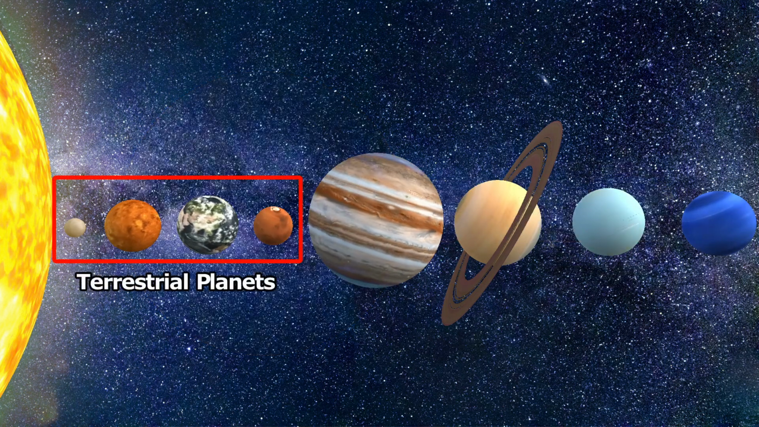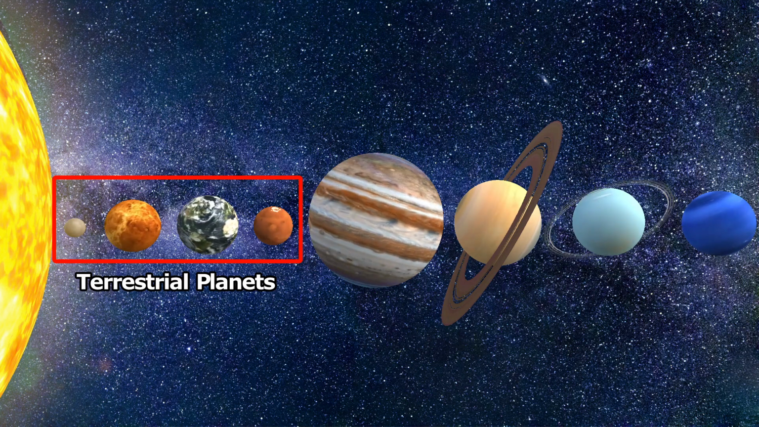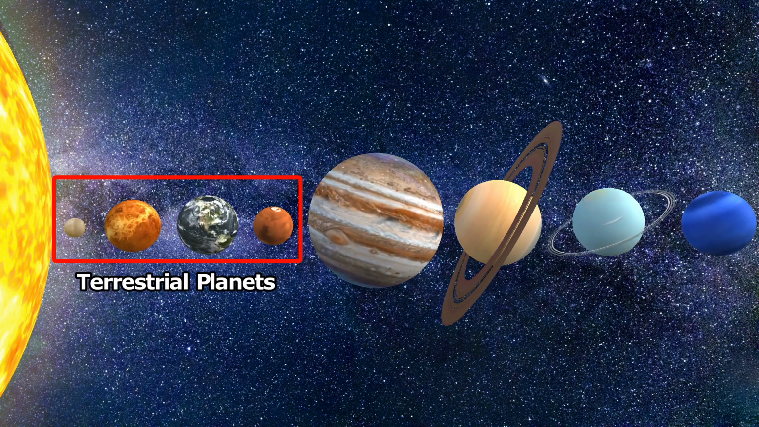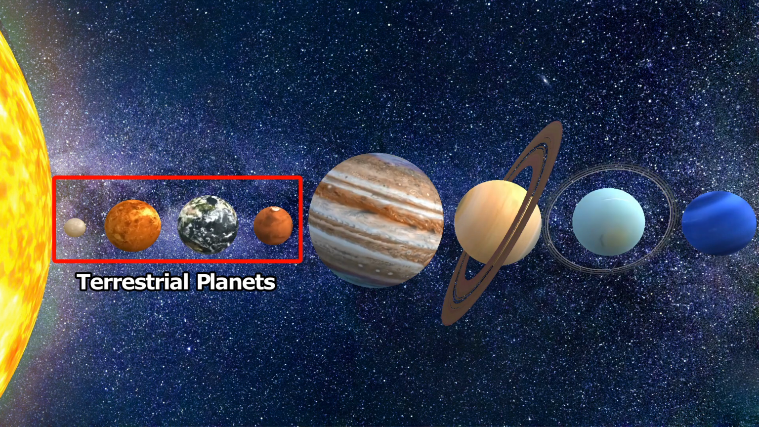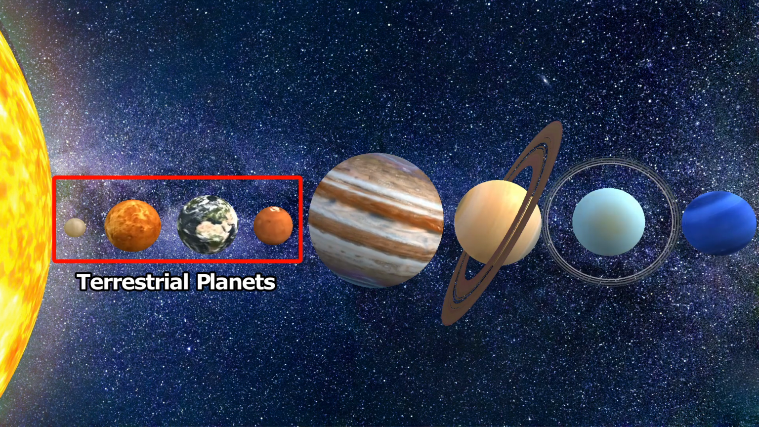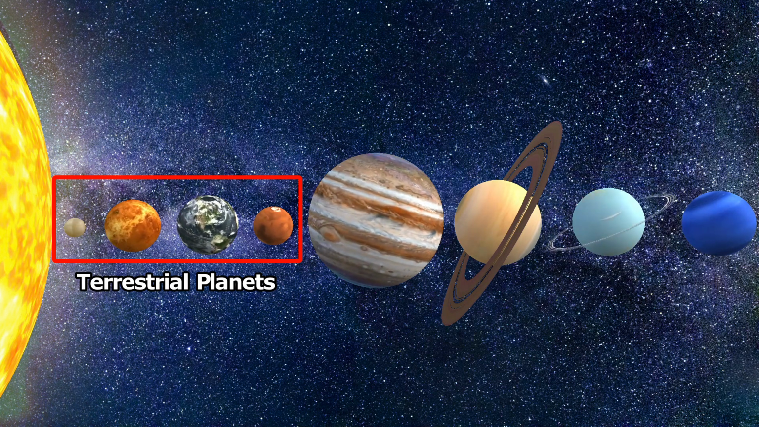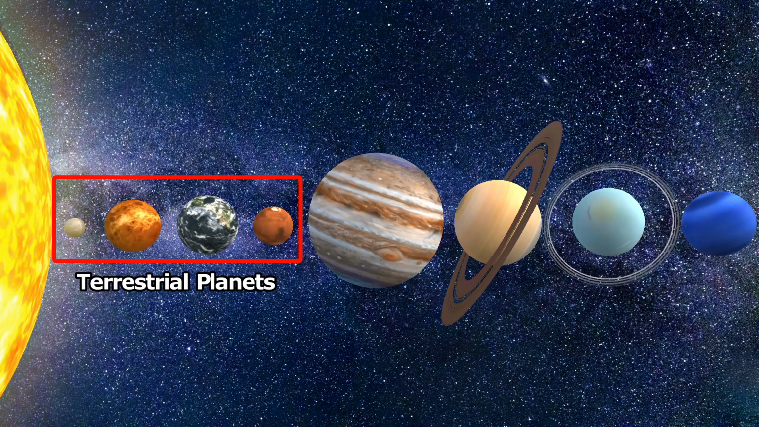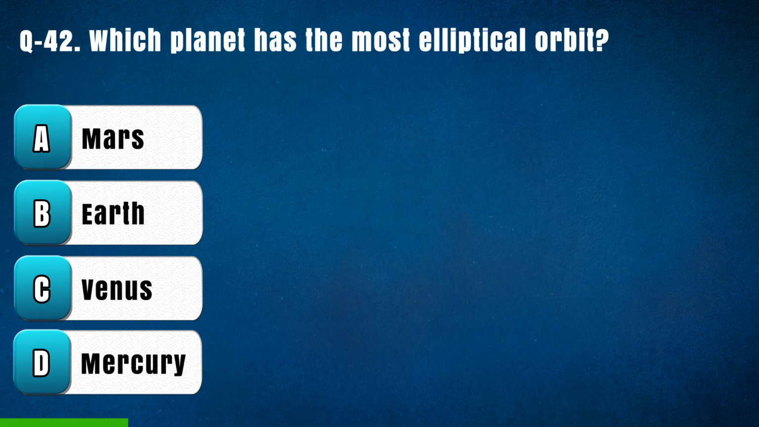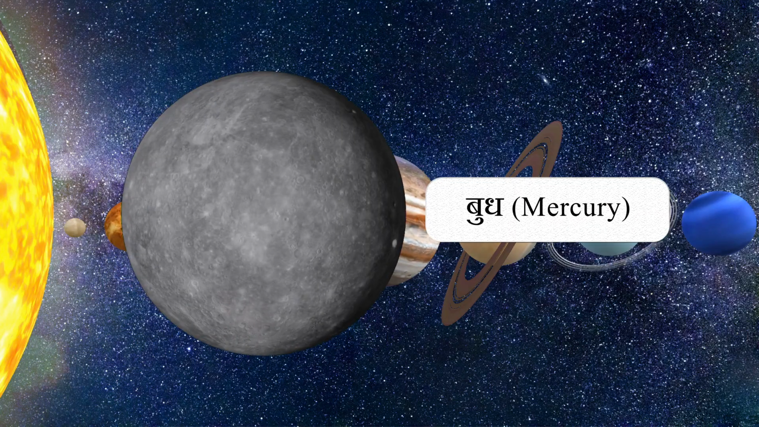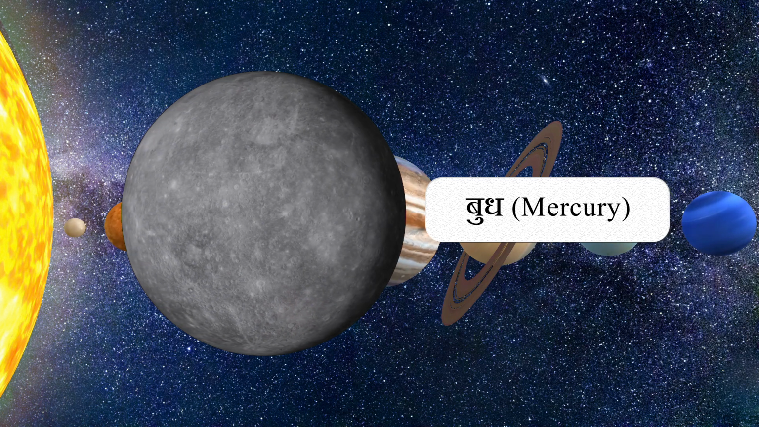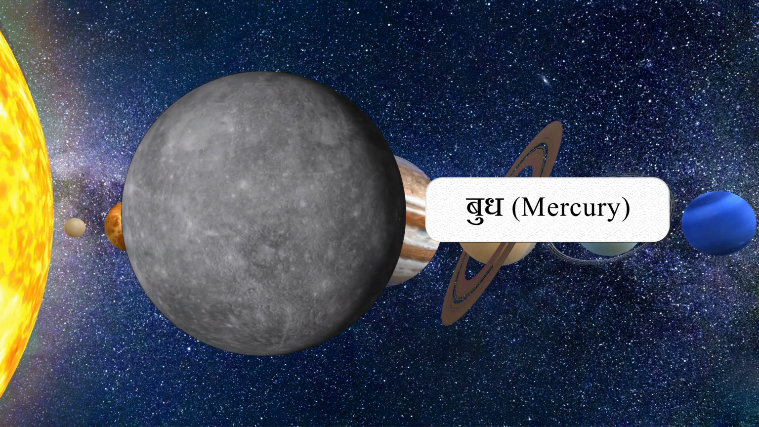Mercury is a terrestrial planet like Earth, Venus and Mars. It is made up of silicate rock and minerals, and it is differentiated into an iron core and a silicate mantle and crust. Question 42. Which planet has the most elliptical orbit? Option A. Mars, B. Earth, C. Venus, D. Mercury. The right answer is D. Mercury.